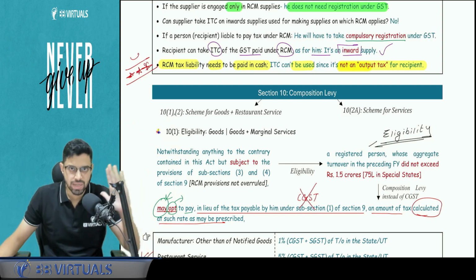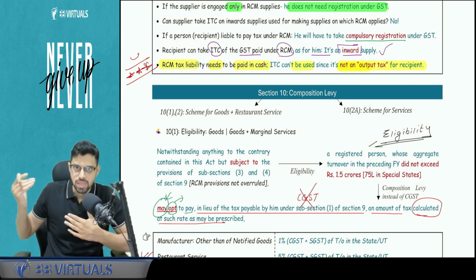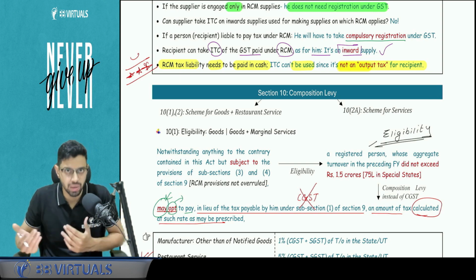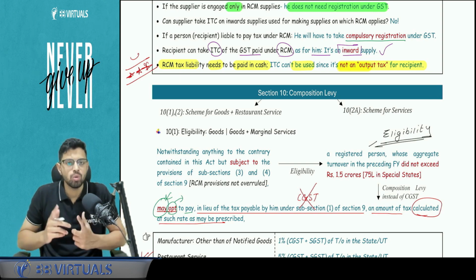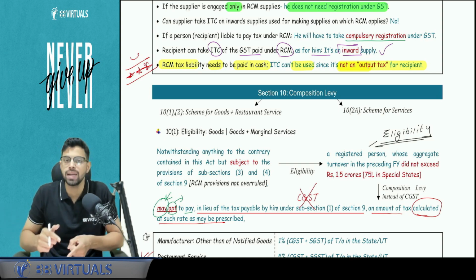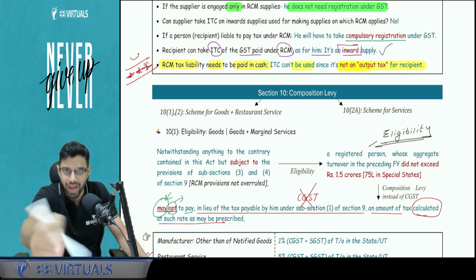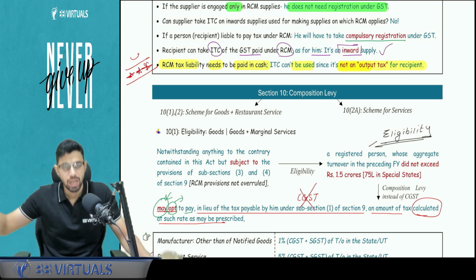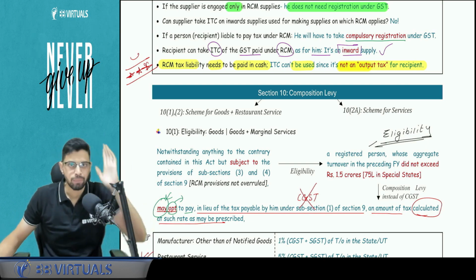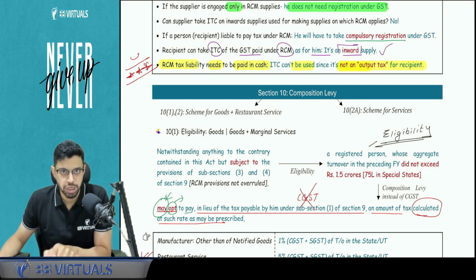Why? Because this is an inward supply for you. So if I'm a recipient of RCM supply, I'm going to pay the tax, but I'm going to take the ITC as well, right? And I will do the self invoicing, which is covered under Section 31, tax invoices. One more thing, that RCM liability that I'm going to pay, I need to pay in cash. Why can't I use my ITC? Because ITC is used for output tax. This is not my output tax, this is your output tax that I am paying under RCM. So I have to pay it in cash, and after that I can take the ITC for that particular tax that I paid. But the original payment I'm making in my GSTR-3B needs to be paid in cash, not ITC.